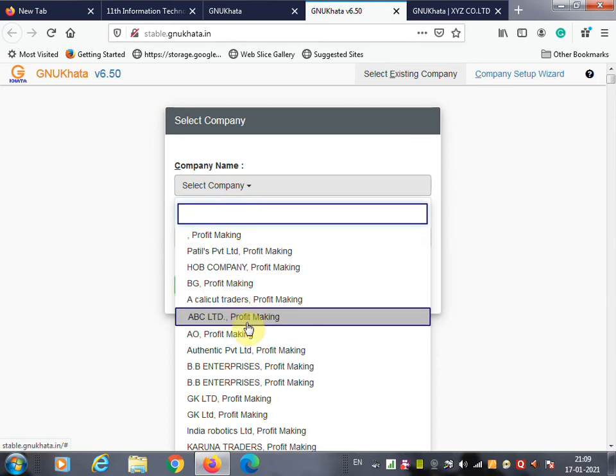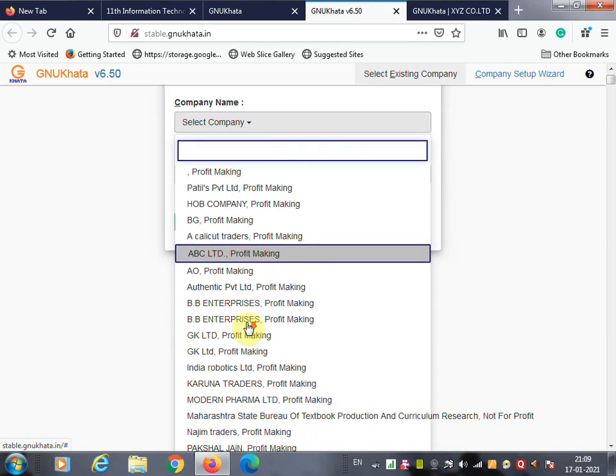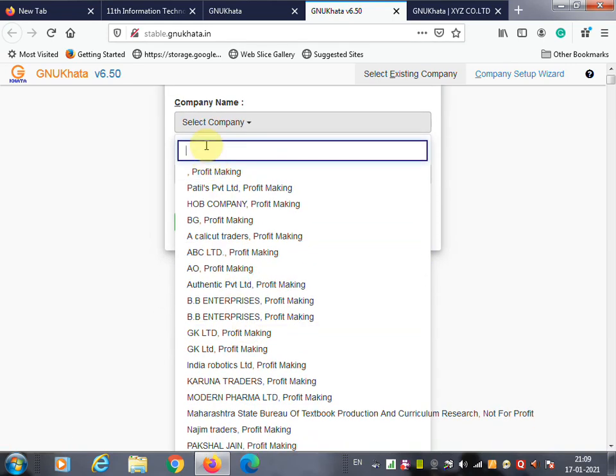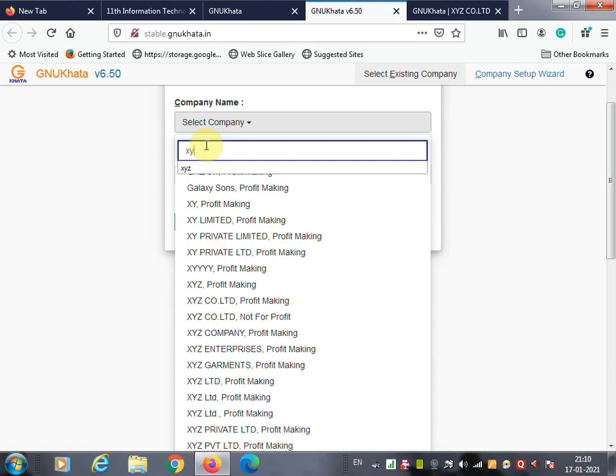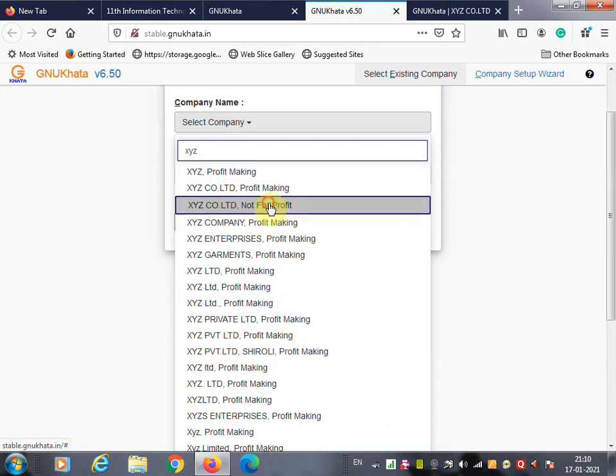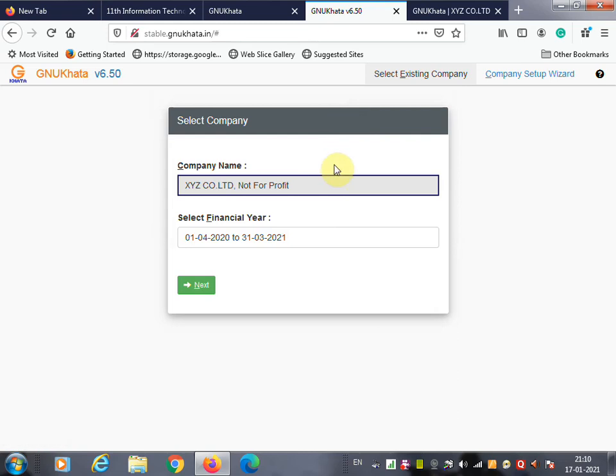For example, the company you just created, we can delete now. So the company name is XYZ non-profit company. Selected. The financial year is also displayed. Now click on next.